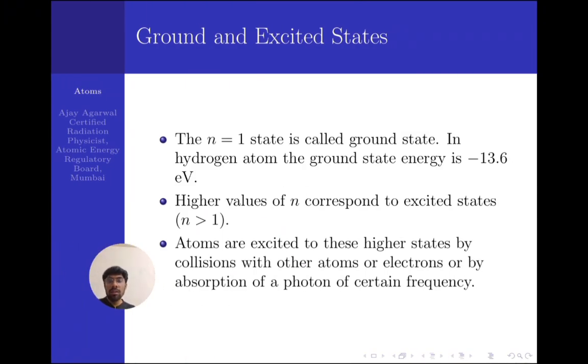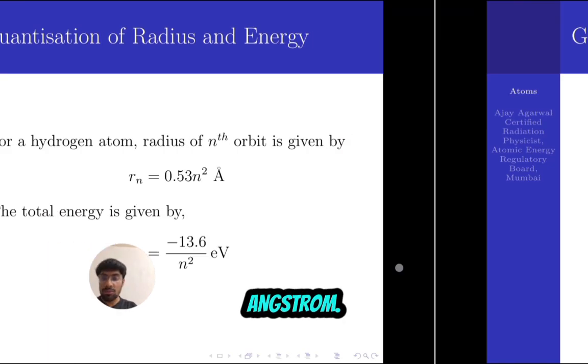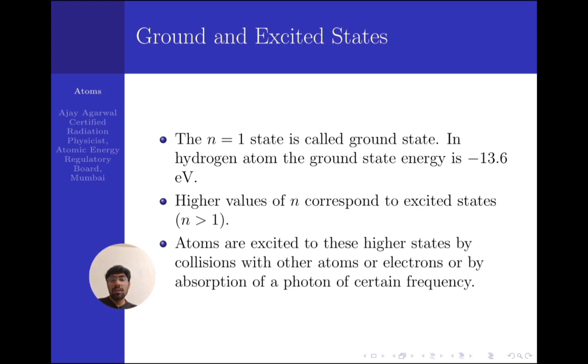So what is the ground state and excited state? n equals 1, the first orbit, is said to be the ground state, and the ground state energy is -13.6 electron volt. If you put n equal to 1, you get the energy of the first orbit to be -13.6 electron volt, and the radius of that first orbit is 0.53 angstrom. The orbits having principal quantum number greater than 1 are said to be the excited states. So any state having principal quantum number greater than 1 is an excited state.